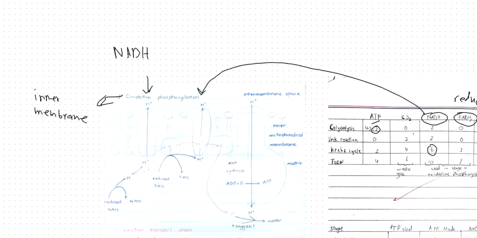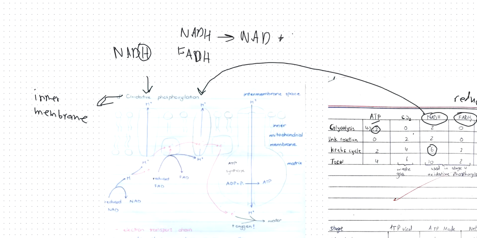So what is oxidative phosphorylation? Now, the hydrogens that were from the NADH, right? NADH and FADH would release hydrogens and they would become NAD and FAD respectively.